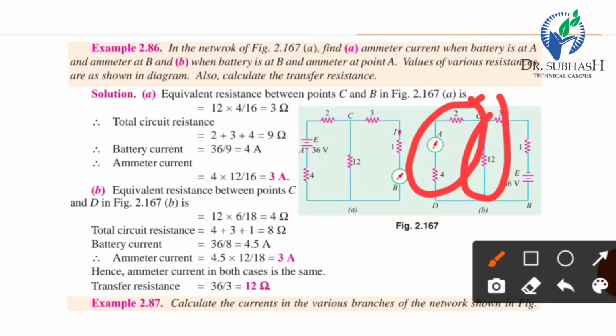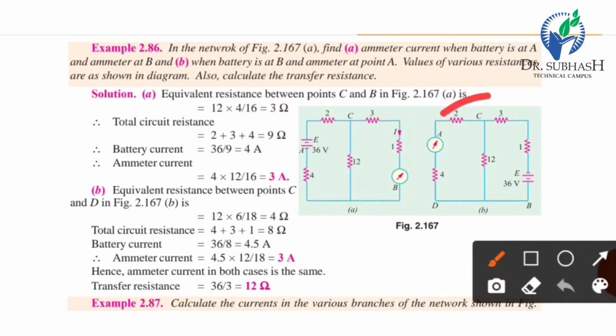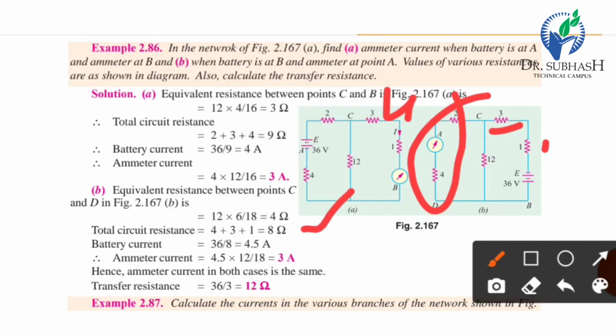So we have 4 ohm, 3 ohm and 1 ohm in series, so 4 plus 3 plus 1 equals 8 ohm. So battery current equals 36 V divided by 8, which is 4.5 ampere.